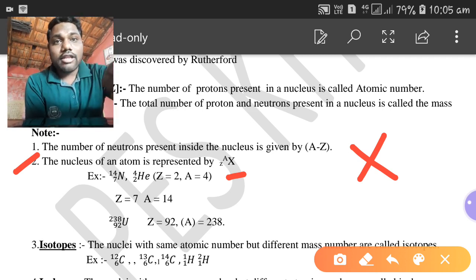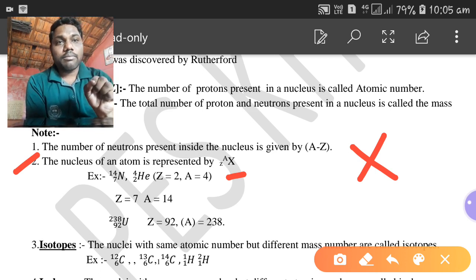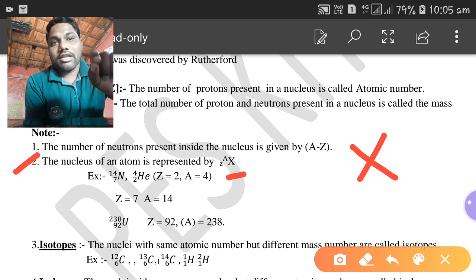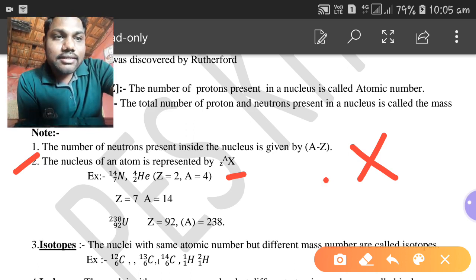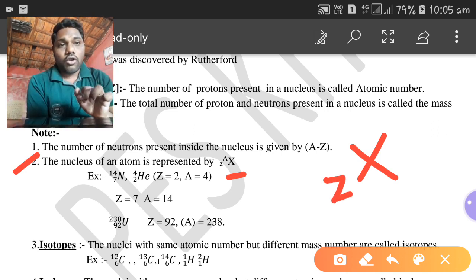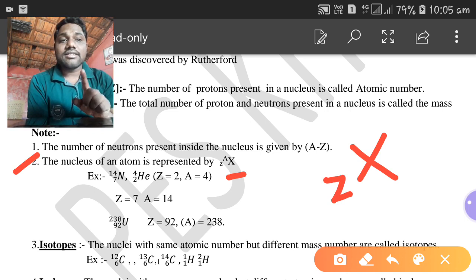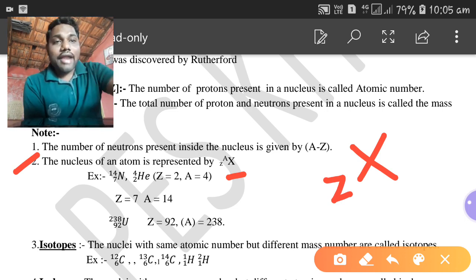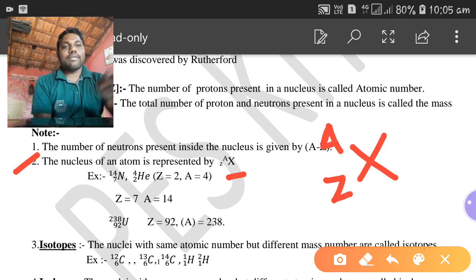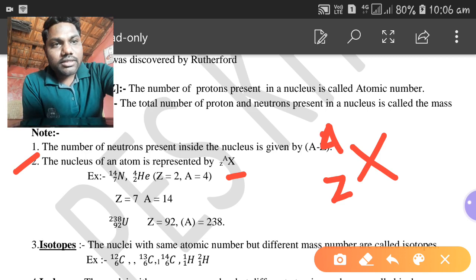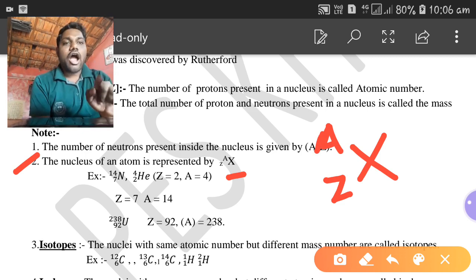To the left of the atomic symbol we have to write the atomic number and the atomic mass number. And one more thing, here Z is atomic number and A is atomic mass number. So Z is written as a subscript to the atomic symbol. Always the atomic number will be written as a subscript to the atomic symbol, and the atomic mass number is written as a superscript to the atomic symbol.